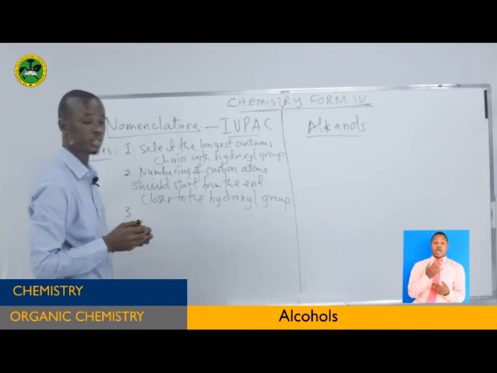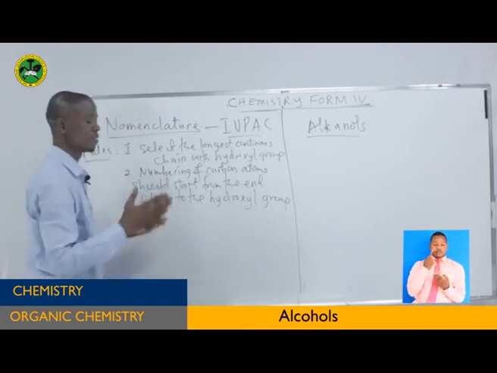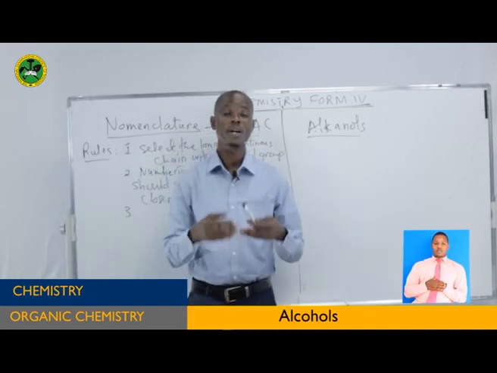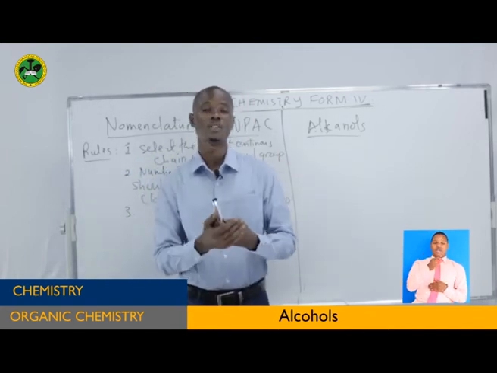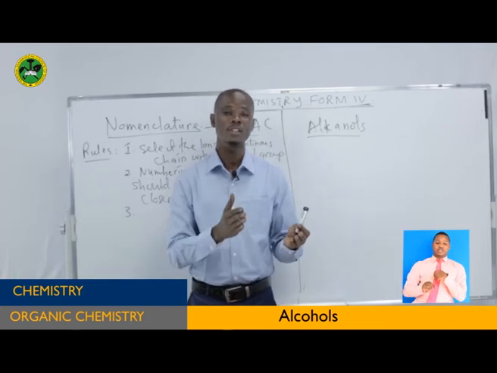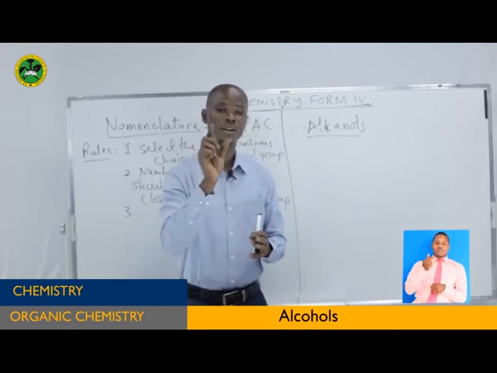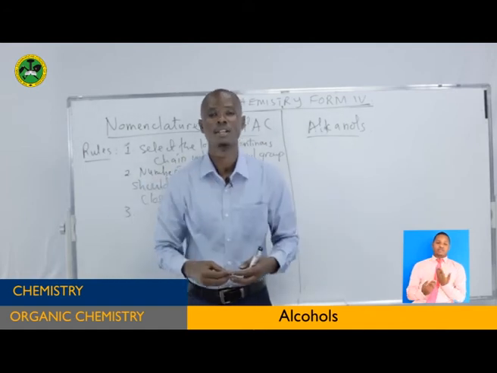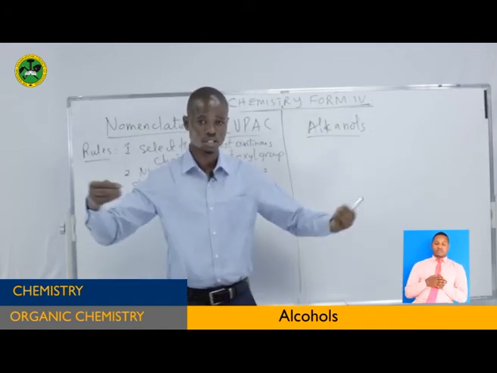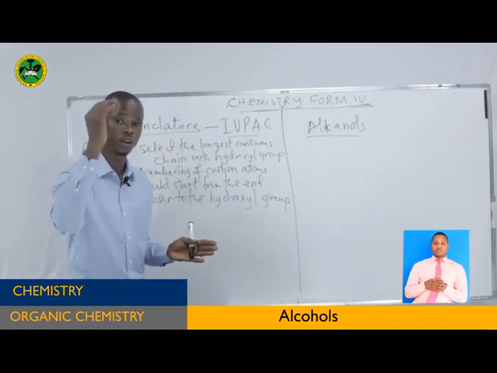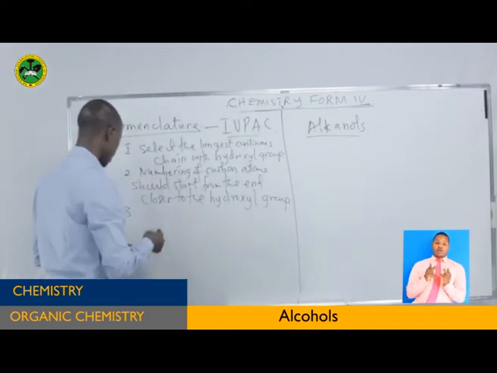Number three, we are going to see some examples. Identify the substituents. If there are substituents, remember what are the substituents? If I to ask you that question. These are atoms or group of atoms which are bonded to one of the carbons in the continuous carbon chain or in the continuous longest chain. So there is no problem with that one. And the common one, we are talking about alkyl groups.